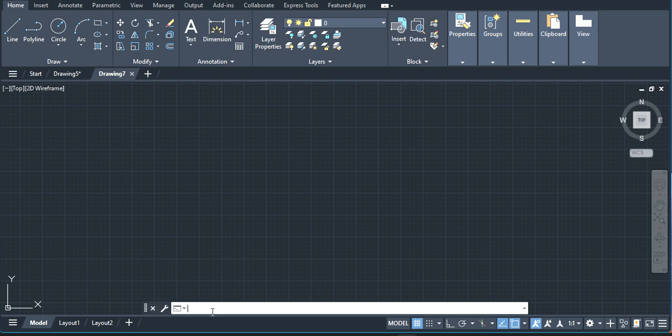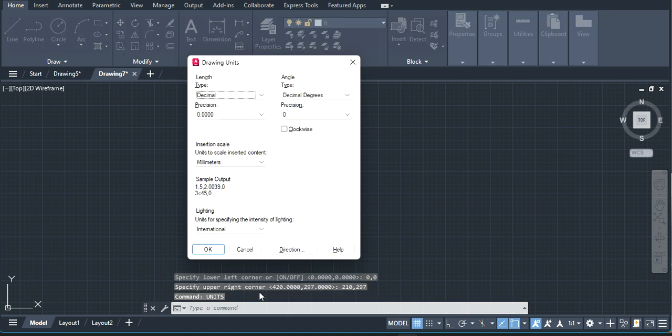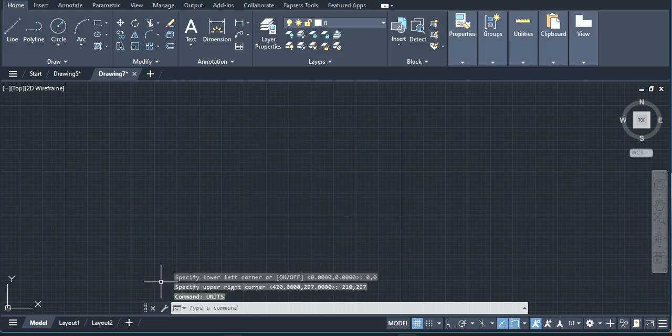First you need to apply the limits. Type LIM for limits, then apply limits 0,0, enter, then 210, 297. Then go for the units, where the precision should be 0.0 and the unit should be millimeter. Okay, then select the line command.